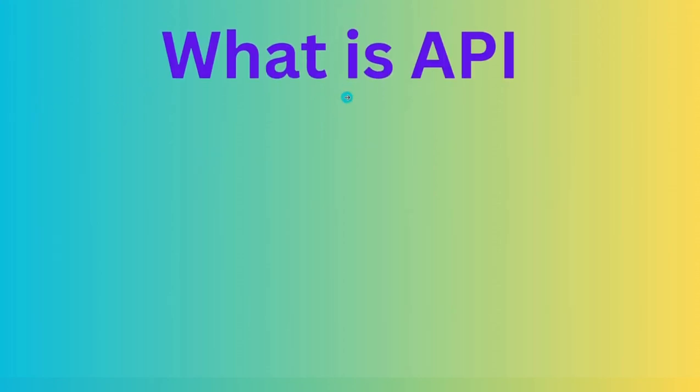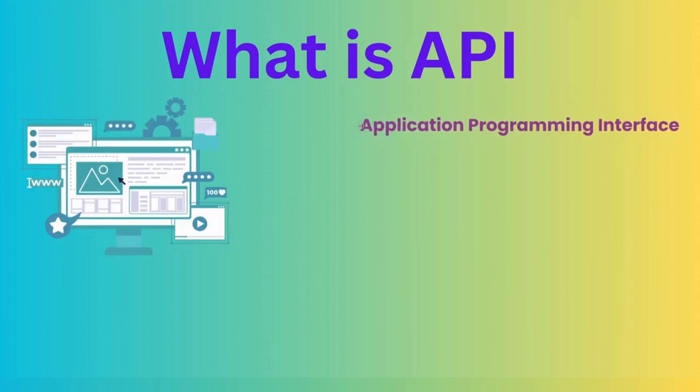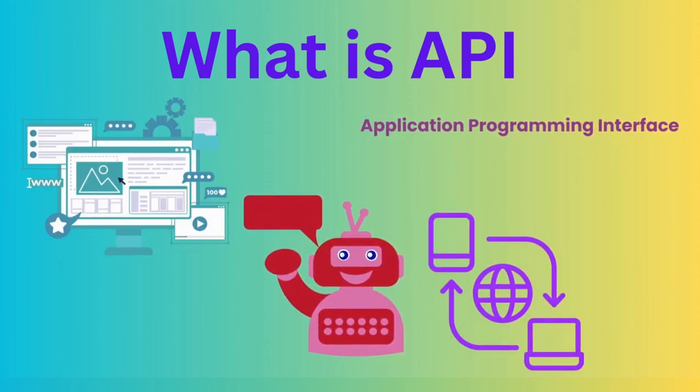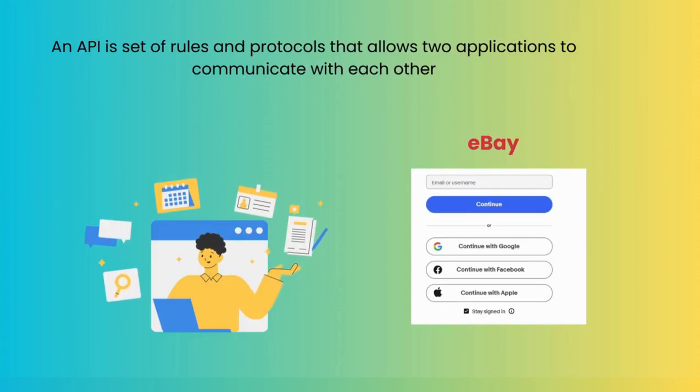Hello, in today's video, we are going to understand what is API. API is nothing but an application programming interface. Now, in this video, we will understand what exactly this API is, or why we need this application programming interface. API is a set of rules and protocols that allows two applications to communicate with each other.